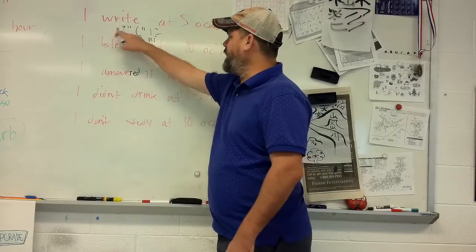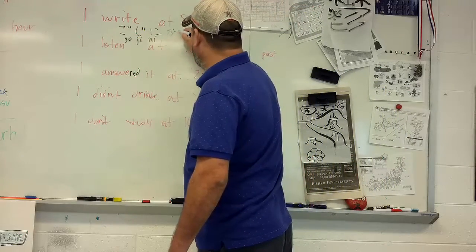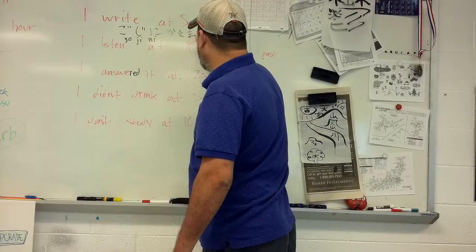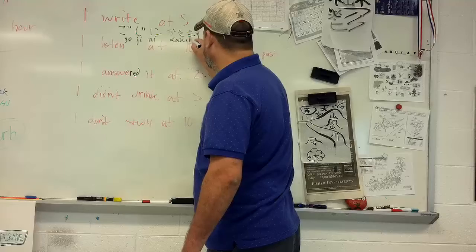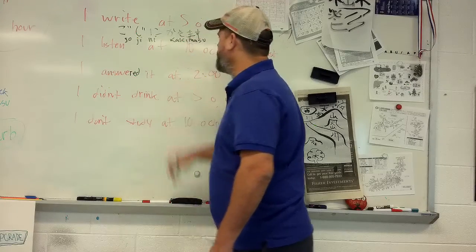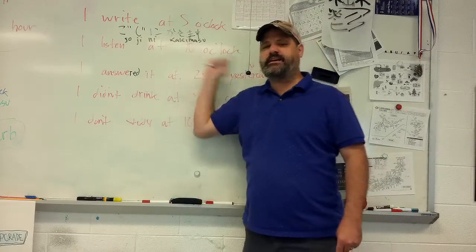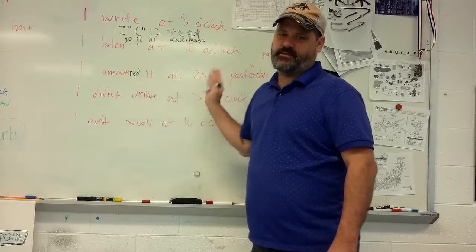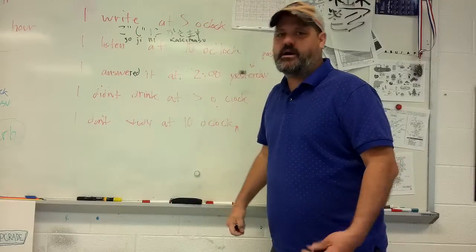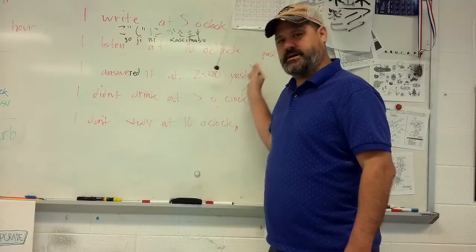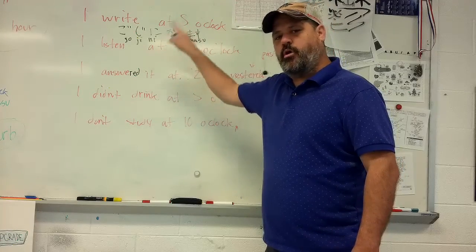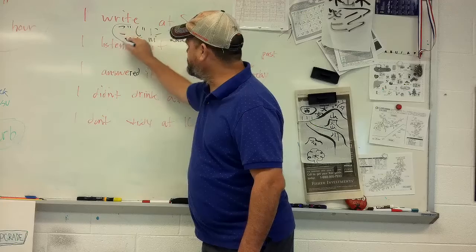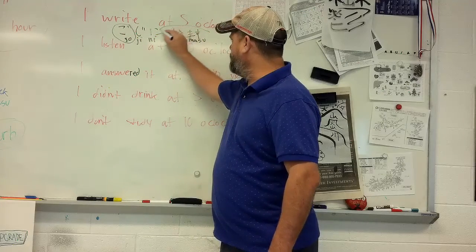So what's write? Kakimasu. You can practice this at home. 5時に書きます。I write at 5 o'clock, right?